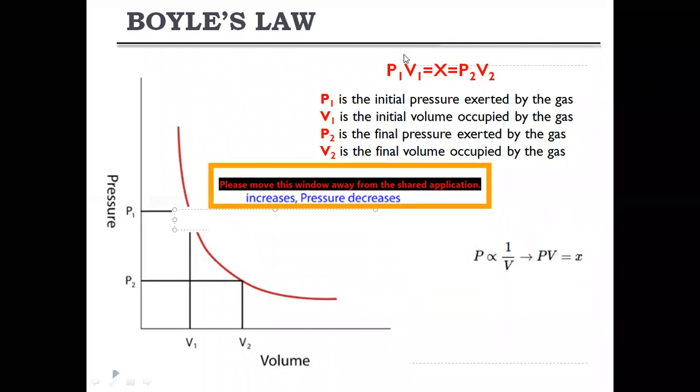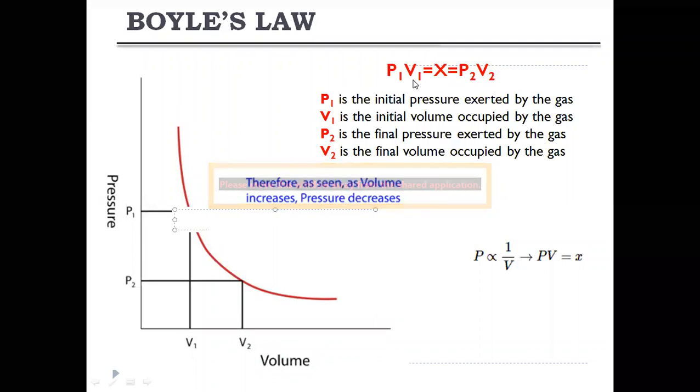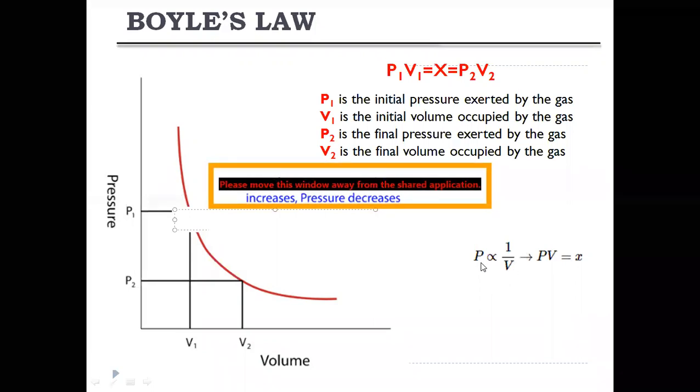So P1 means initial pressure and V1 is the initial volume, and P2 is the final pressure and V2 is the final volume. If you take the 2 containers, then these 4 are related by the equation P1 V1 is equal to P2 V2, which is equal to some constant X value. So pressure is inversely proportional to V. Pressure is proportional to 1 by V. If you take V to this side, P into V is equal to constant X.